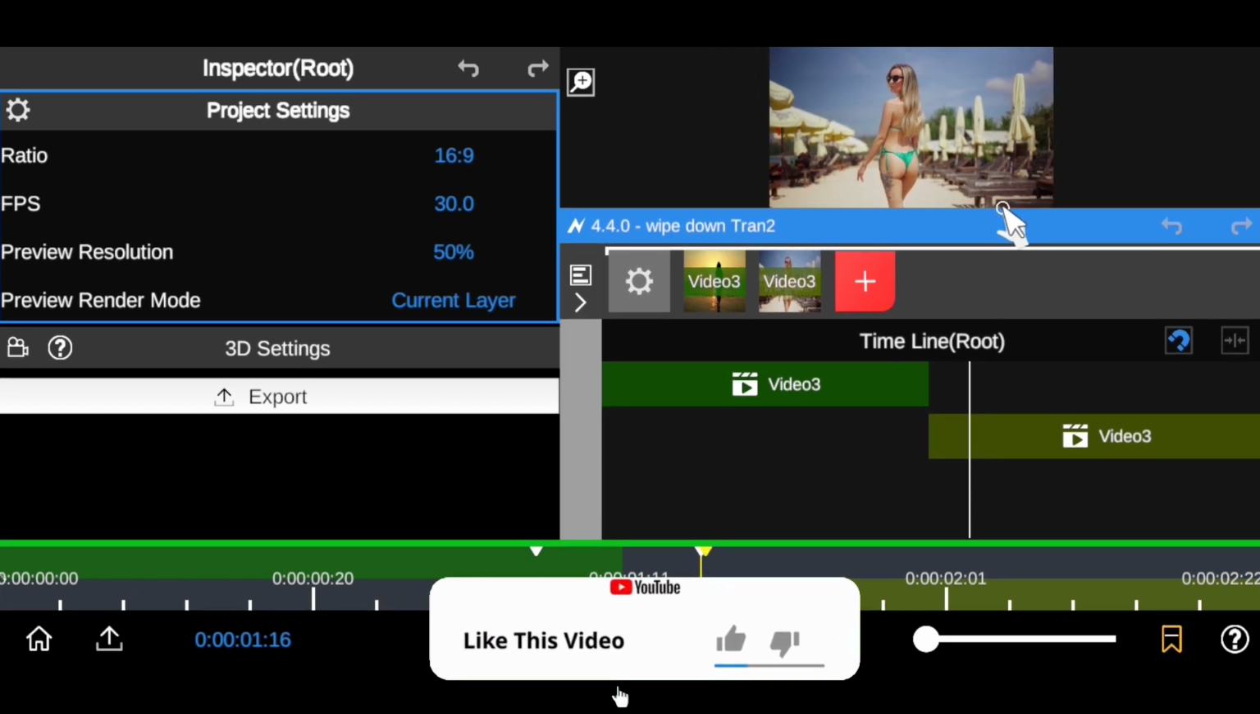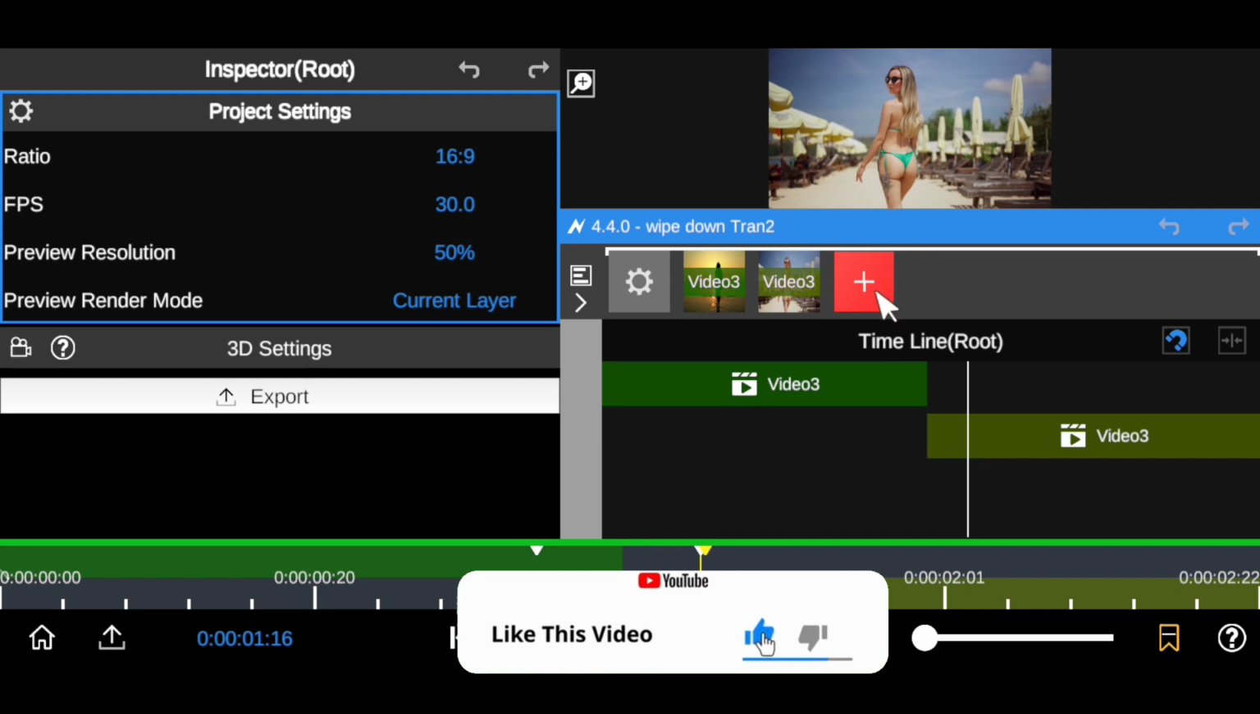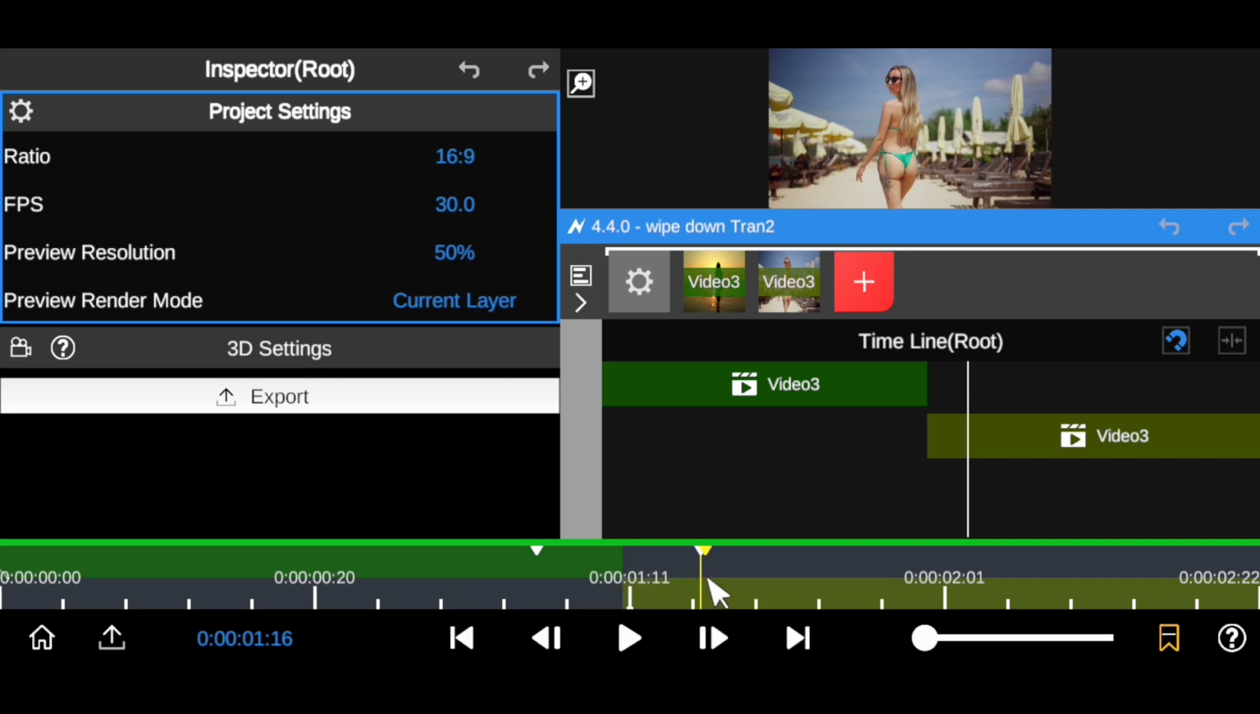All you want to do now is to add the distortion scale zoom onto these two clips right here after you set out the marking point.